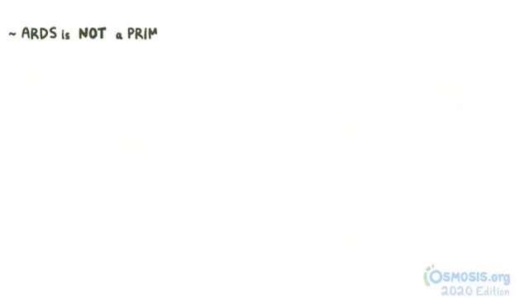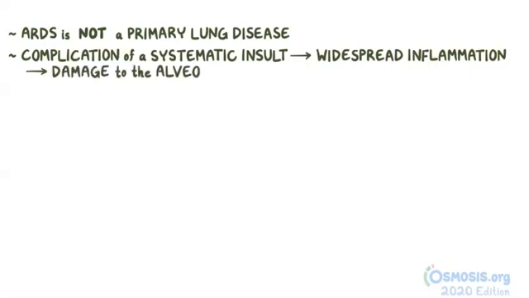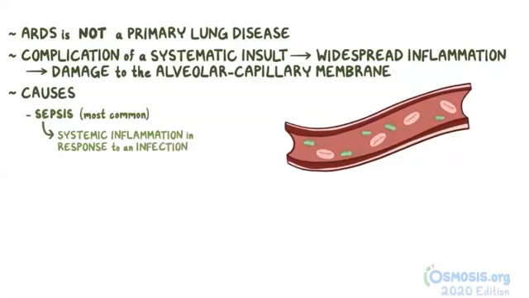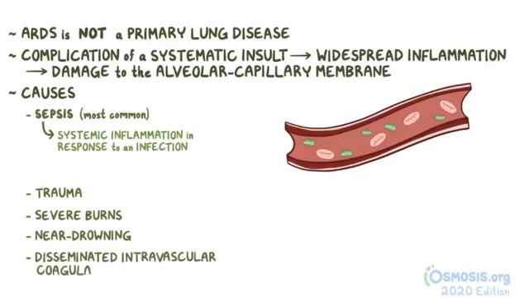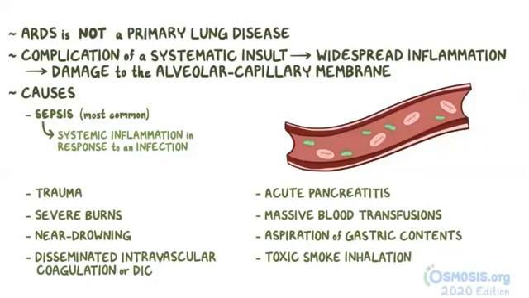Now, ARDS is not a primary lung disease. Rather, it arises as a complication of a systemic injury that causes widespread inflammation, which results in damage to the alveolar capillary membranes within the lung. The most common underlying systemic cause of ARDS is sepsis, which causes systemic inflammation in response to an infection. But other injuries include trauma, severe burns, near drowning, disseminated intravascular coagulation, or DIC, acute pancreatitis, massive blood transfusions, aspiration of gastric contents, and toxic smoke inhalation. The list basically includes any serious trauma that directly or indirectly affects the entire body.